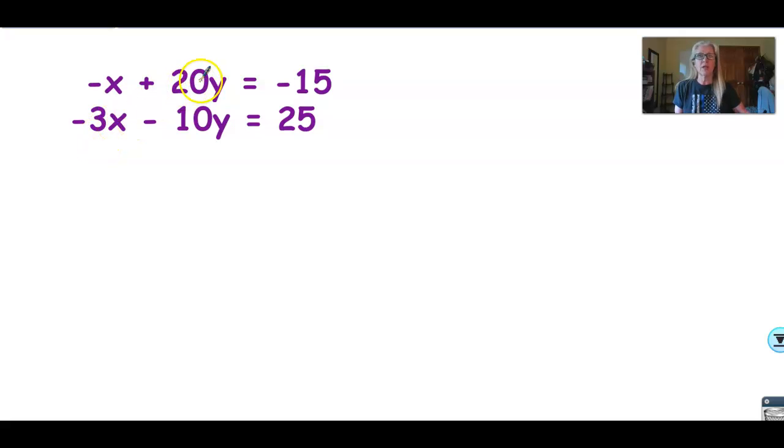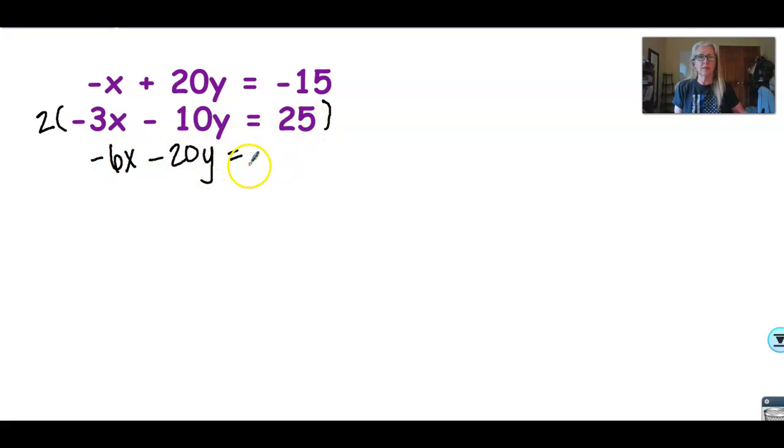My other option would be to multiply the bottom equation by 2. If I multiply the bottom equation by 2, this would be -20y, and this will be positive 20y, and those will drop out. I'm always going to pick the easier one of the two. I'm going to multiply the bottom equation by positive 2. Positive 2 times negative 3x is negative 6x. Positive 2 times negative 10y will be negative 20y.